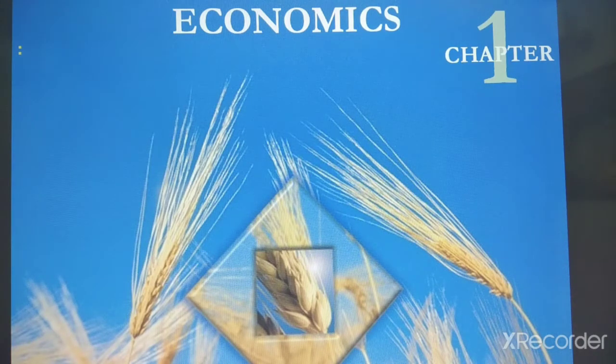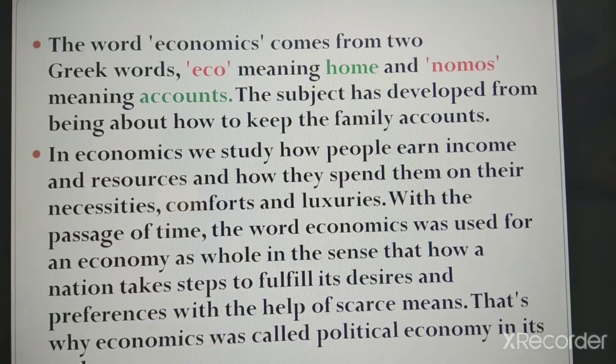In this video lesson, we'll study the definitions of economics. The word economics comes from two Greek words, eco meaning home and nomos meaning accounts. The subject has developed from being about how to keep the family accounts. In economics, we study how people earn income and resources and how they spend them on their necessities, comforts and